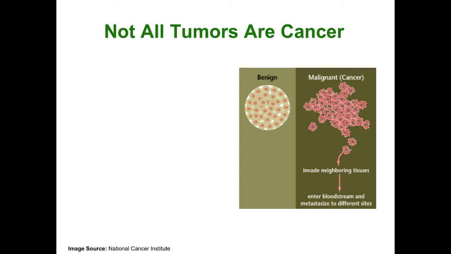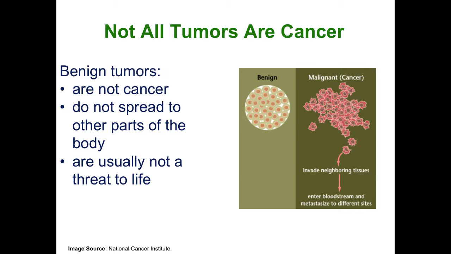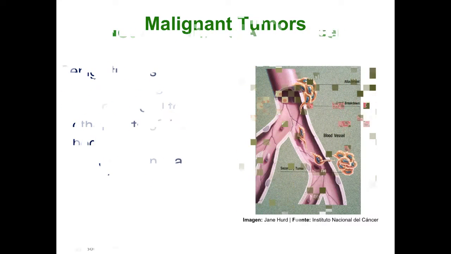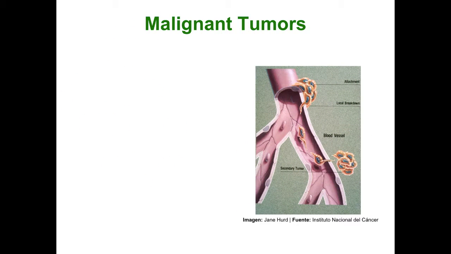It is important to understand that not all tumors are cancer. Depending on whether or not they can spread, tumors are classified as either benign or malignant. Benign tumors are not cancer because they cannot spread to other parts of the body and are not a threat to life. So remember, when you hear that somebody has a tumor, it does not mean that that person has cancer. The other type of tumor is a malignant tumor.